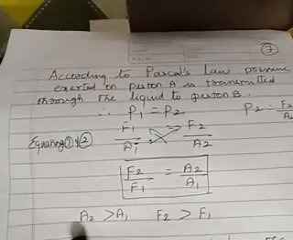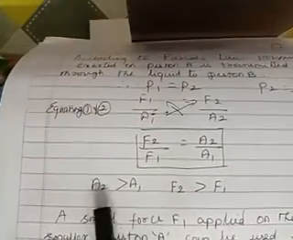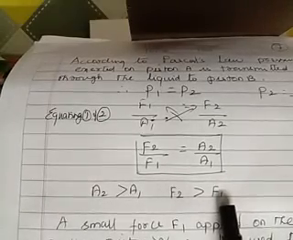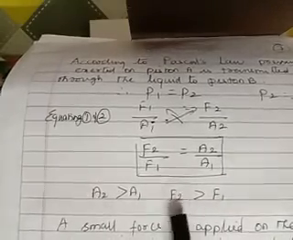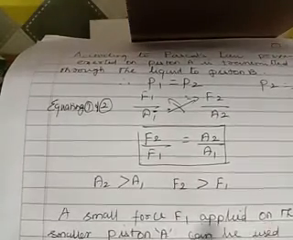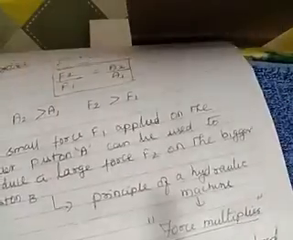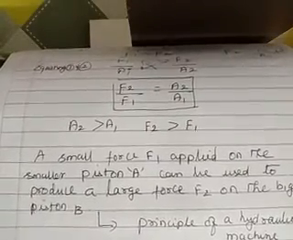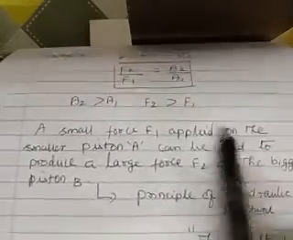Now, what is A2? Is this condition correct or not? See, check it up. A2 is greater than A1 and F2 is greater than F1, because the area of cross section is more and therefore the force also will be more. Okay. A small force F1 applied on a smaller piston A can be used to produce a large force F2 on the piston B. This is the principle of hydraulic machine.